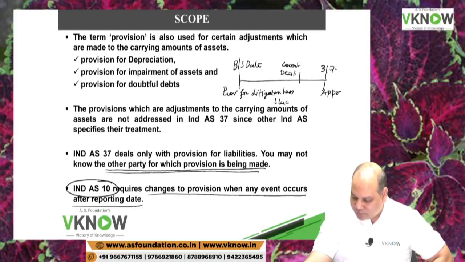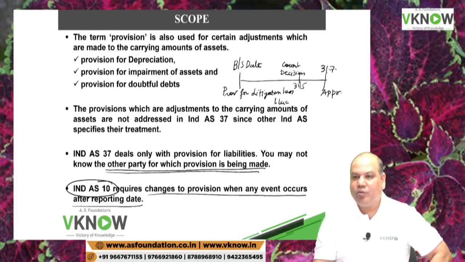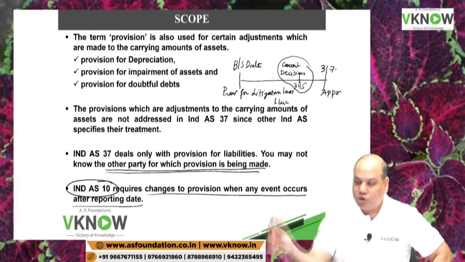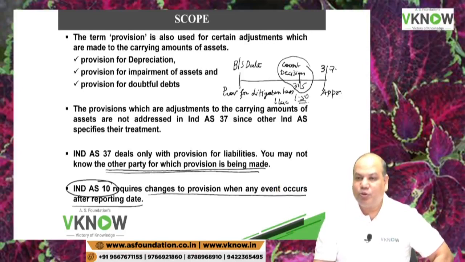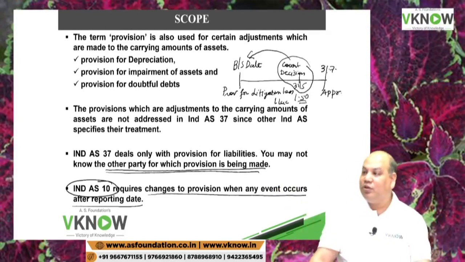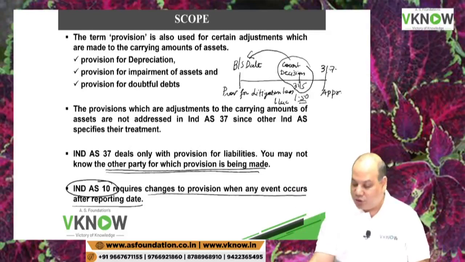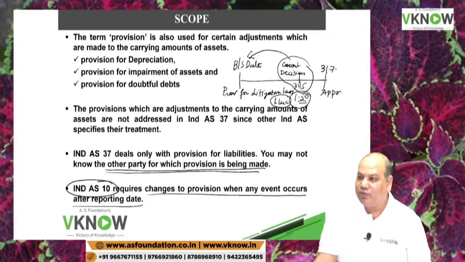Court decision was announced on 31st May. So this will be an event after the reporting date, and the court says you will have to make payment. Court says you have to pay 1.5 lakh. How much provision have I already made? 1 lakh. Is it giving more information about a condition existing on the reporting date? Yes. So therefore, I have already made a provision of 1 lakh. I will now make it 1.5 lakh. So additional 50,000 provision I will create. That is the meaning of this line.